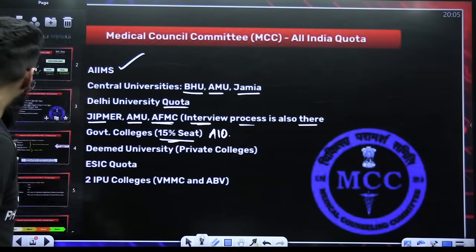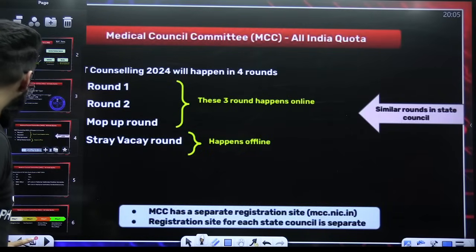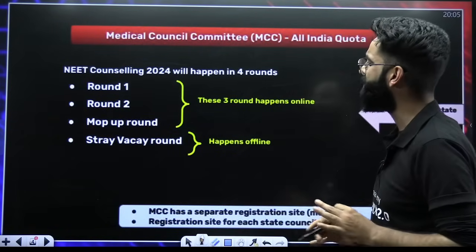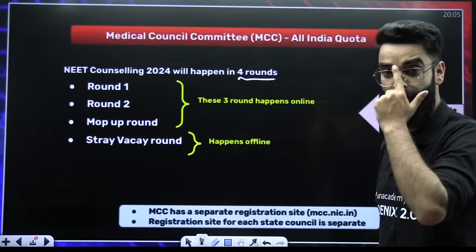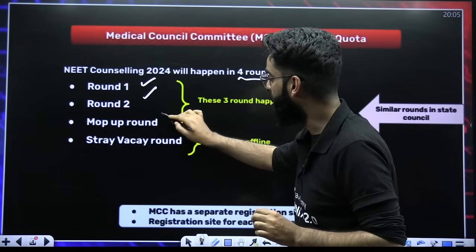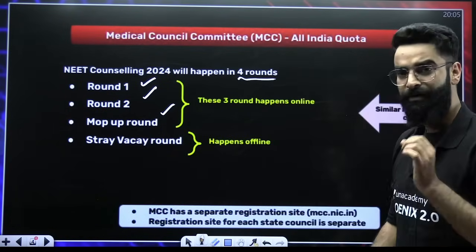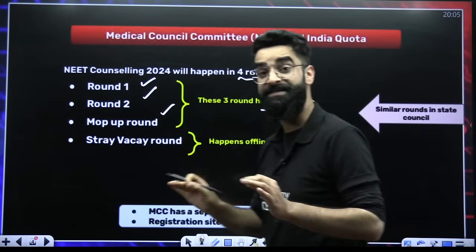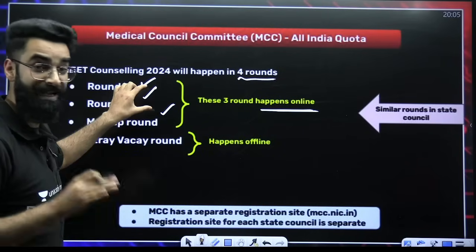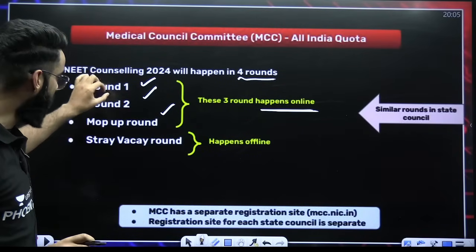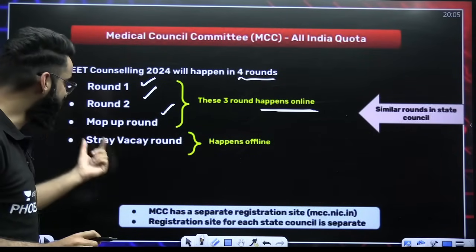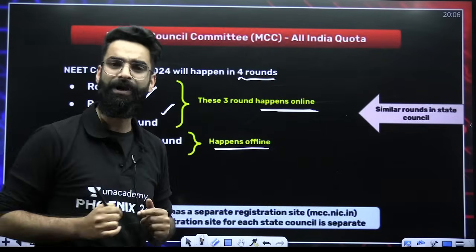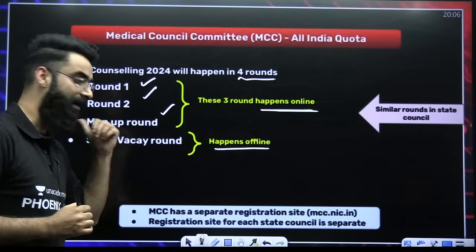Moving ahead. Now, my dear students, when it comes to the All India Quota Counselling through MCC, how many rounds exactly are there? There are 4 rounds: round 1, round 2, mop-up round, and stray vacancy round. The first 3 rounds happen online. I'll let you know one by one what these round 1, round 2, and mop-up rounds are all about. And the last round happens offline, so you need to pay a visit to the college, and there this particular stray vacancy round happens.